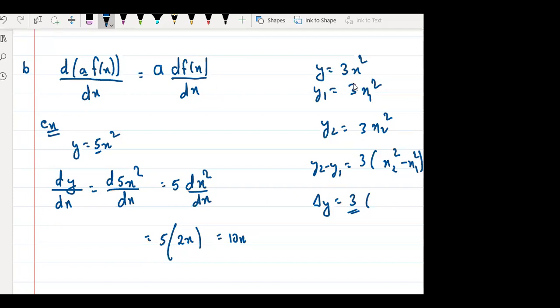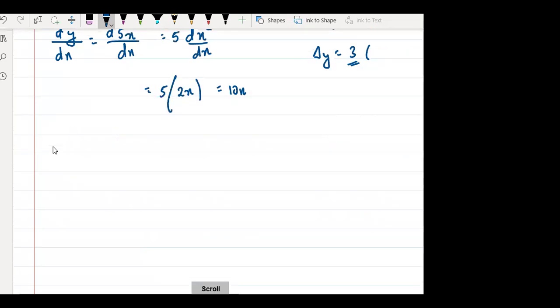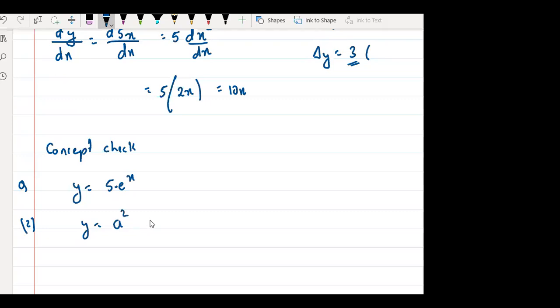Okay, let's solve one more problem. Concept check. Everyone, the question is: question a, y is equal to 5 e to power x, 5 into e to power x. Second question, y is equal to a square into sin x. Try to solve these questions.